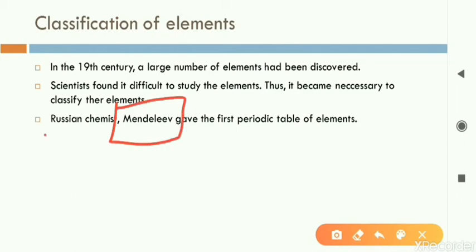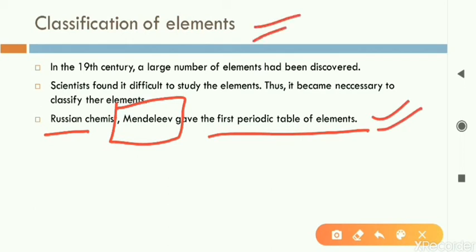And this classification, the process of making the groups, was first successfully done by a scientist from Russia. A Russian chemist, his name was Mendeleev. Yes, you have to remember the name, Mendeleev. Mendeleev gave the first periodic table of elements. This line is important. You mark this in your book. Find the heading classification of elements in the book, and in that heading you will find this line.